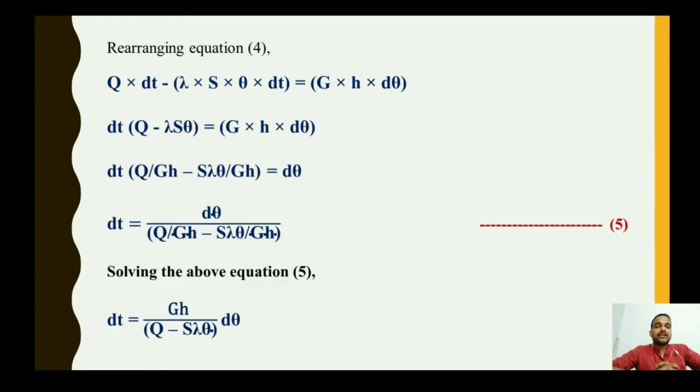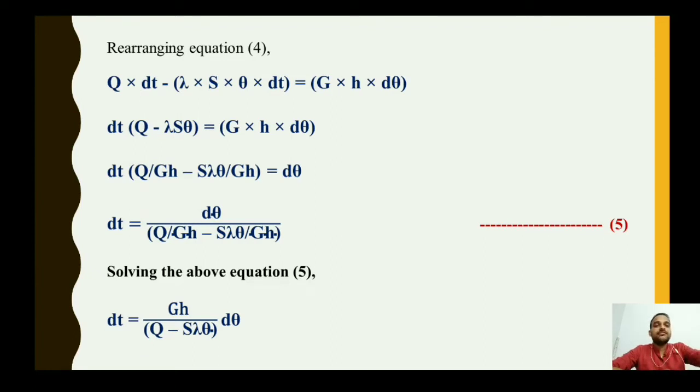Whatever quantity remains in the denominator is Q minus S lambda theta. GH is the common quantity from the denominator that moves to the numerator side.